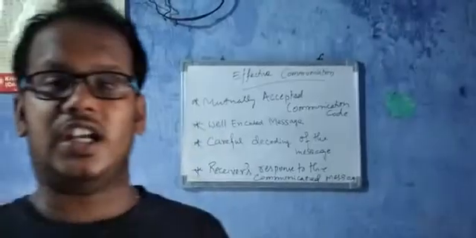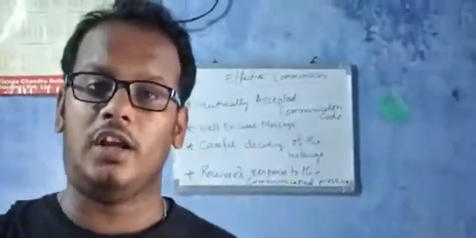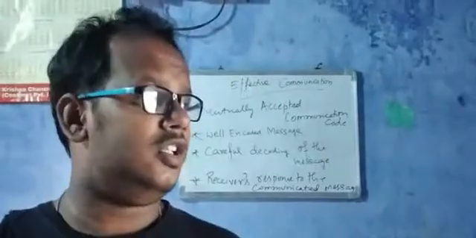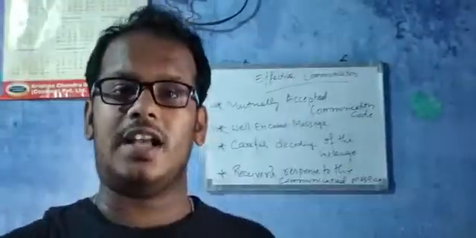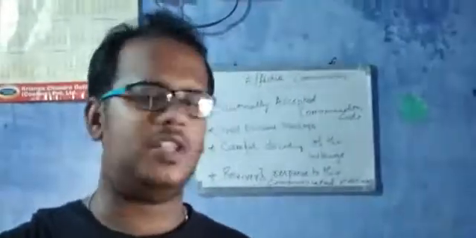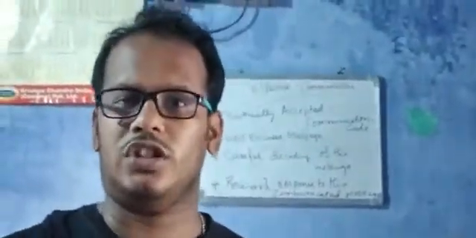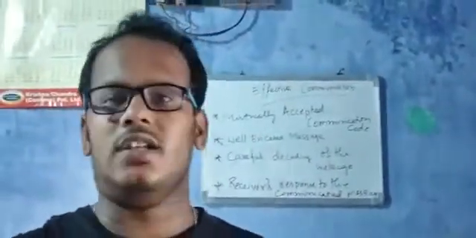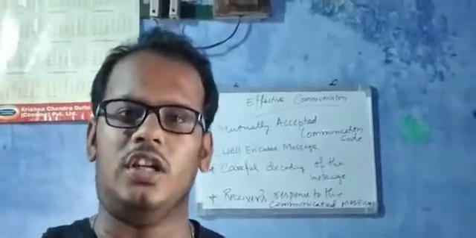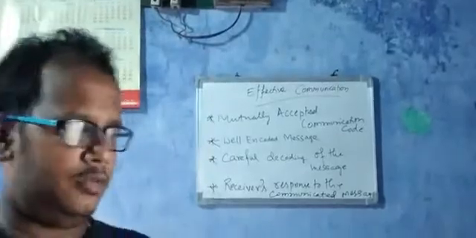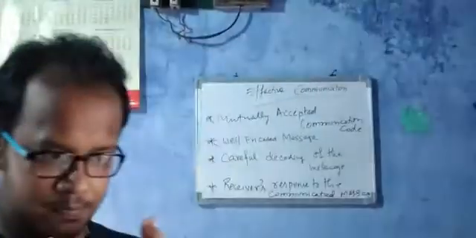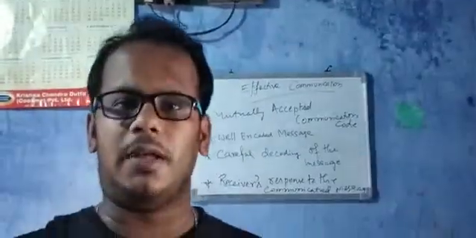The information you send should be easily understood by the sender as well as the receiver. It should not be that the sender sends information he doesn't understand, or the receiver receives information he doesn't understand. The code should be easily understandable by both parties.